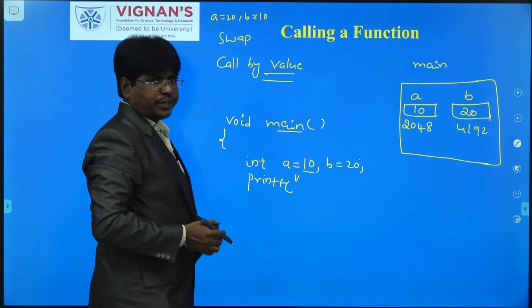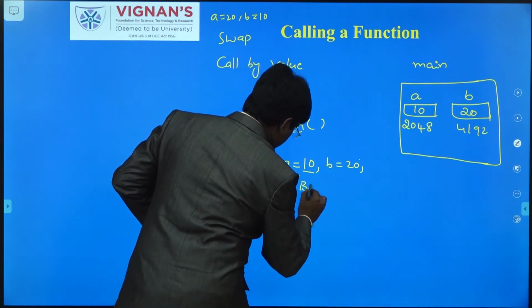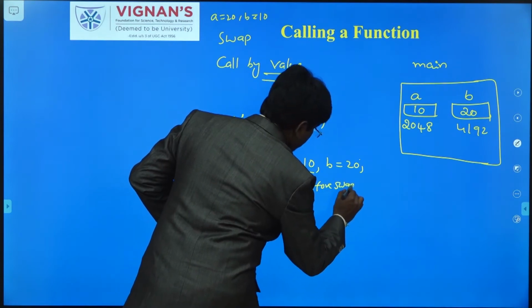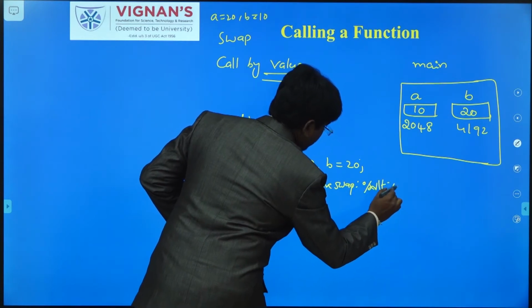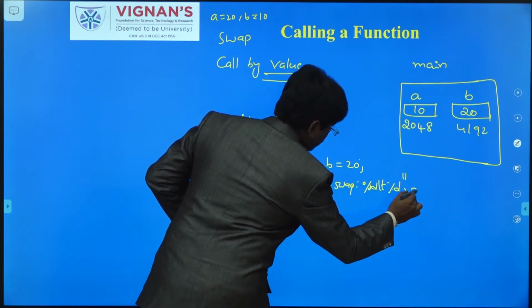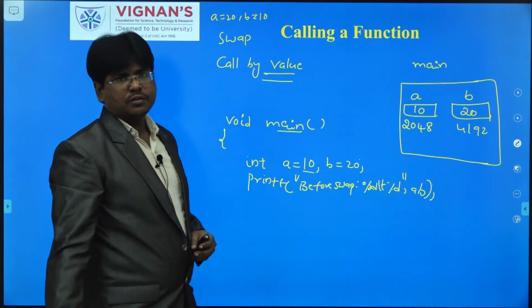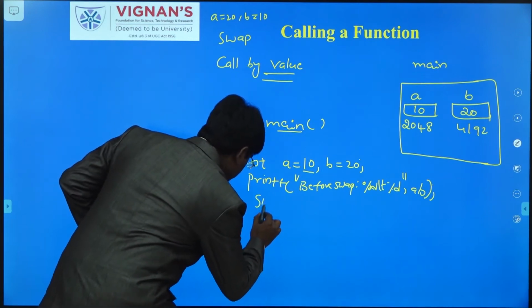I am going to print the values of a comma b before swap. Before swapping, what are the values of a comma b? I want to print, that's why I am writing here %d \t, again %d, comma a comma b. So this is the small statement I have written. Okay, so next I am going to call the function, that is swap.